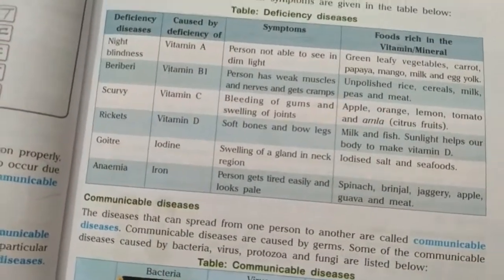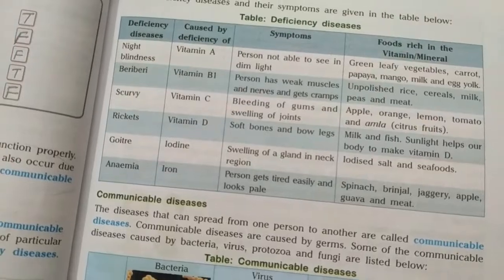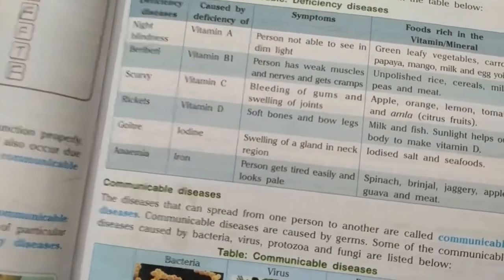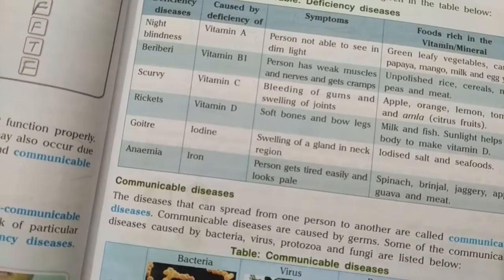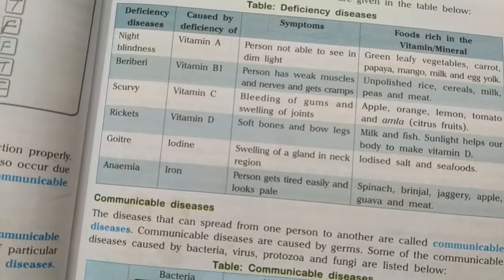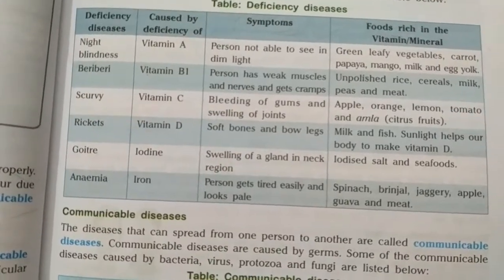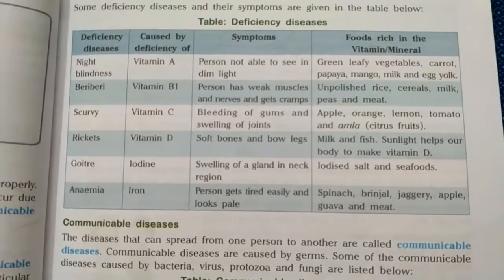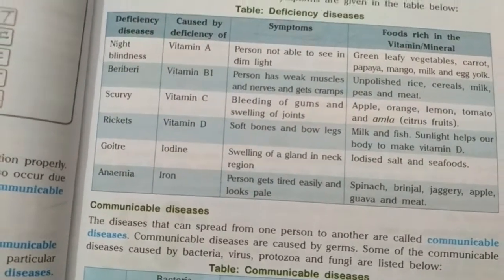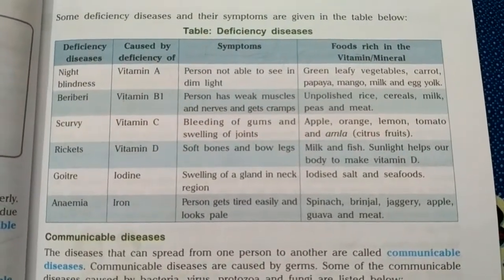A healthy person can manage to see even in dim light, but if a person is suffering from night blindness, he will not be able to see in very dim light.